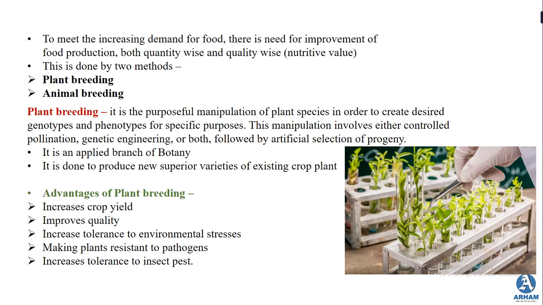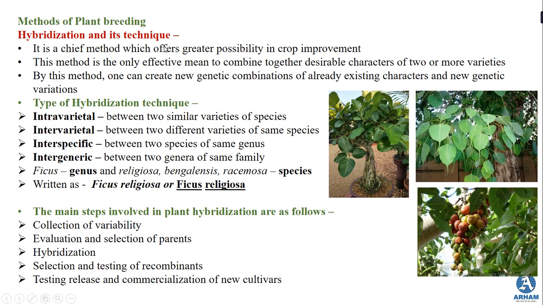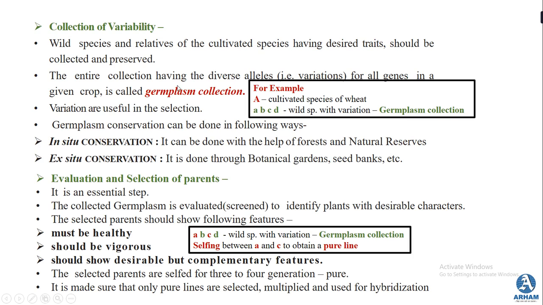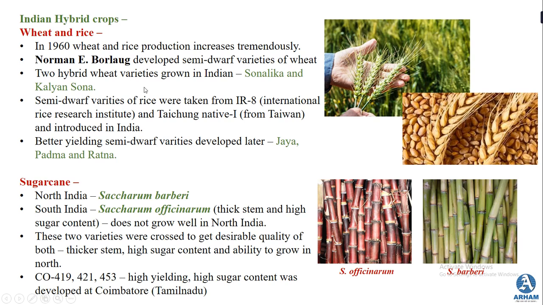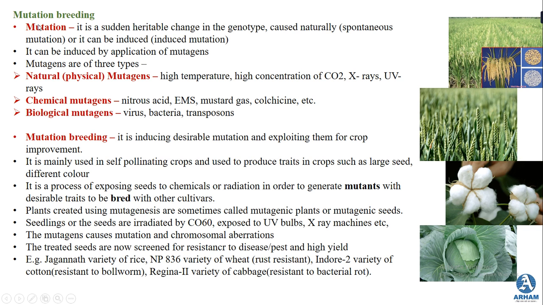Then we started studying plant breeding, and we studied the methods of plant breeding, where we studied hybridization as the first technique. In hybridization we covered all the steps involved in this process, and then we studied the Indian hybrid crops, that means the hybrid crops that are grown in India. That includes wheat and rice varieties, then sugarcane variety and millets.